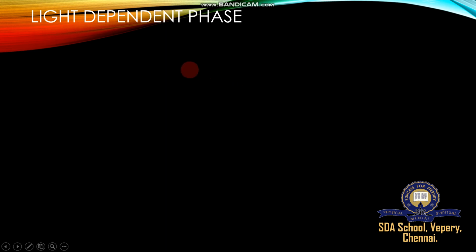Then light, two important phases happen for plants, called the light dependent phase and the light independent phase. The light dependent phase is called the photochemical reaction or light reaction, and the light independent phase is called the dark reaction or night reaction. Here they are given for processes like glycolysis, oxidation of pyruvic acid, Krebs cycle, and ETC, the electron transport chain.